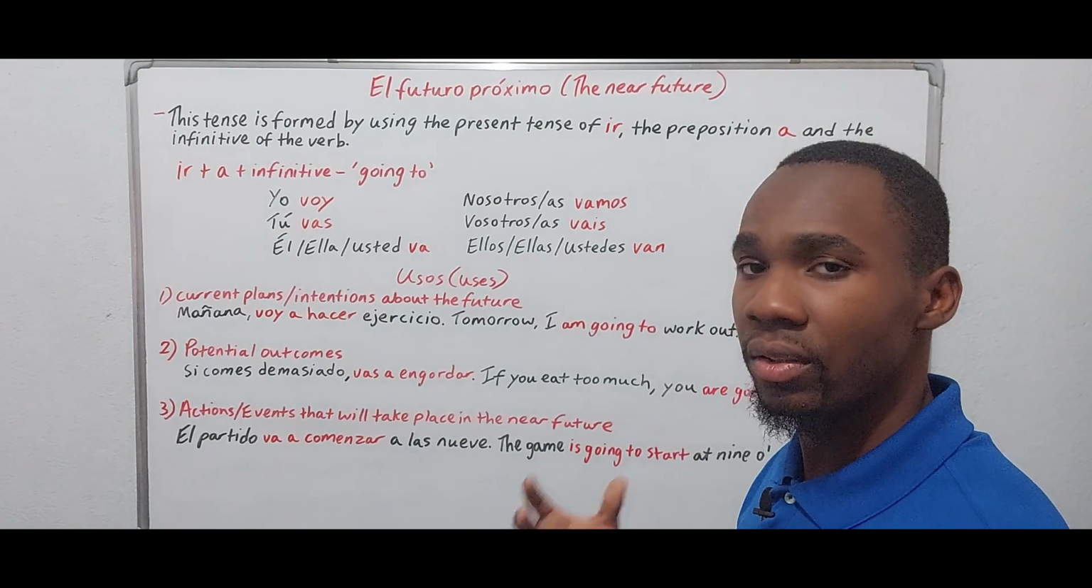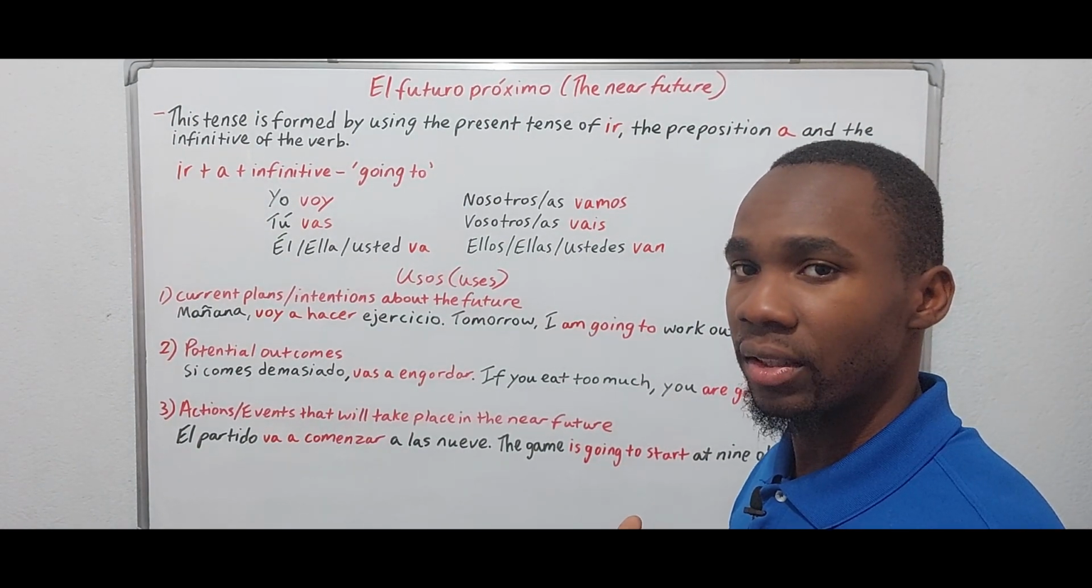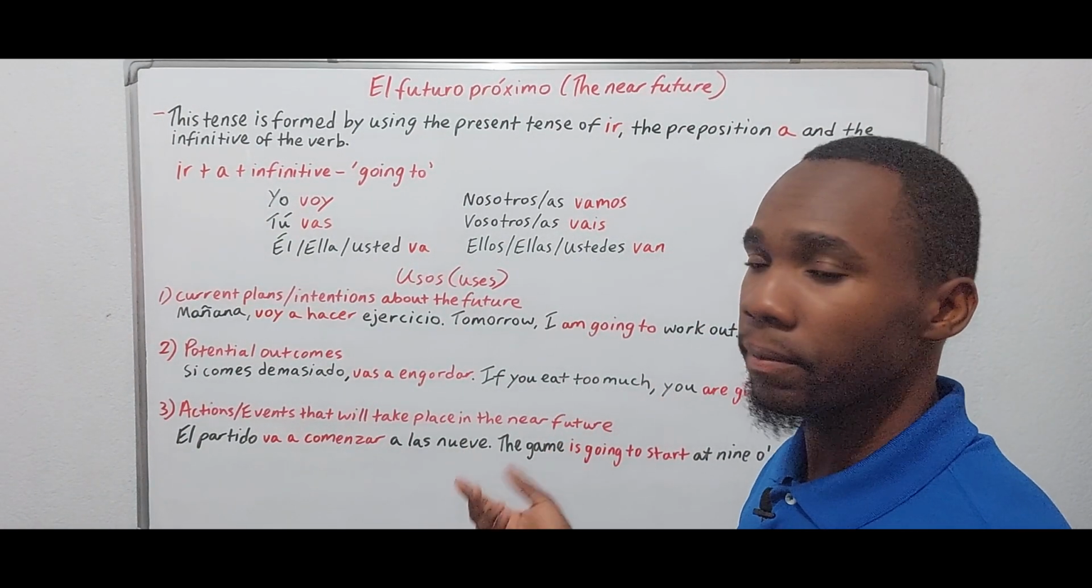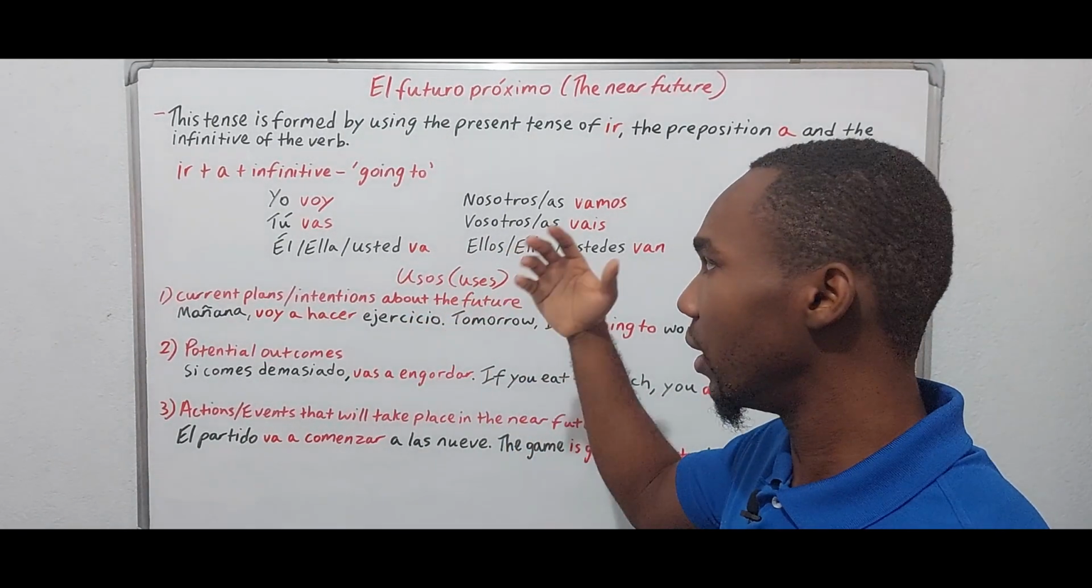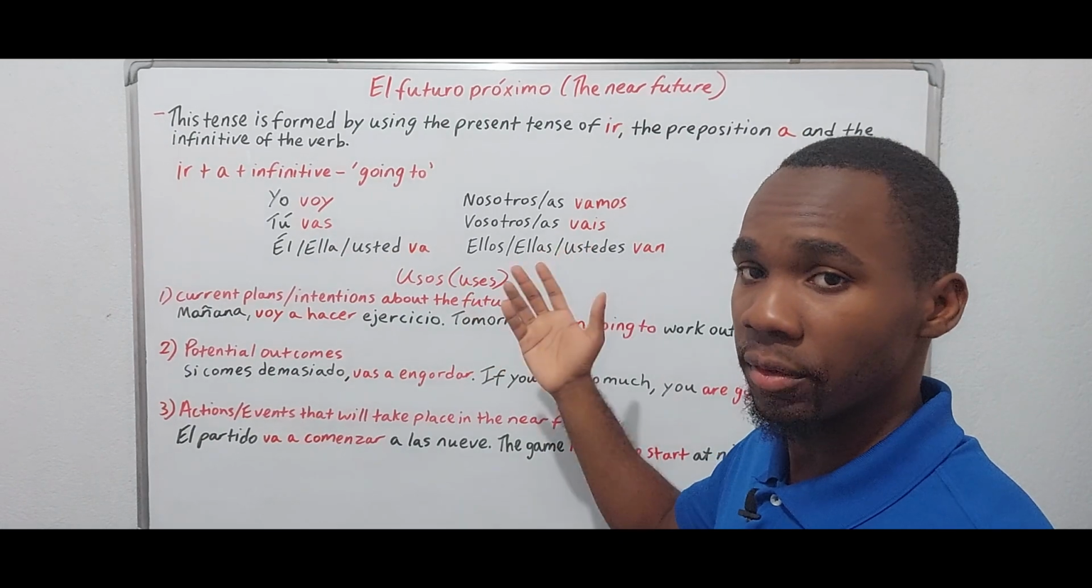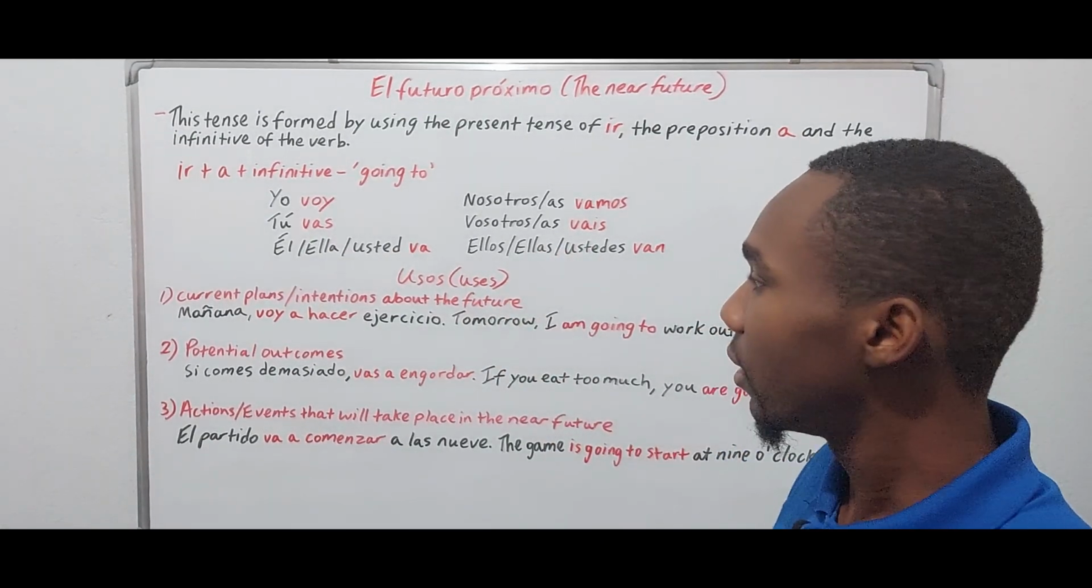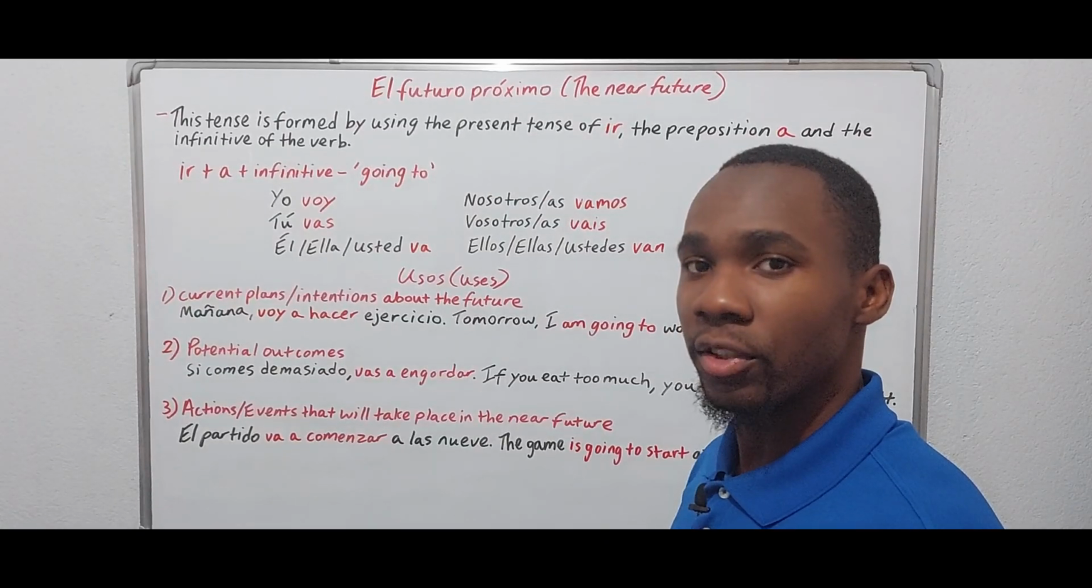And as you would see, the structure is basic, right? So we have ir followed by a followed by the infinitive of the verb. All right? So this is all for today.